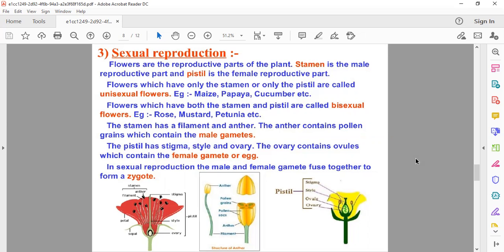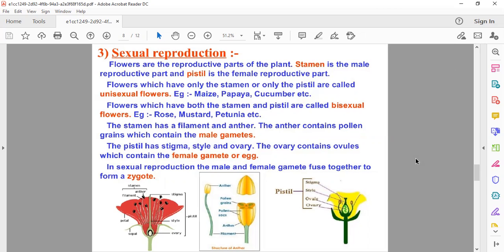One very important thing that you have to learn is that flowers are the reproductive parts of the plant. Is it clear? So you have to remember this. This question may be in the MCQs, that flowers are the reproductive part of the plant. And stamen is the male reproductive part and pistil is the female reproductive part in the flowers.